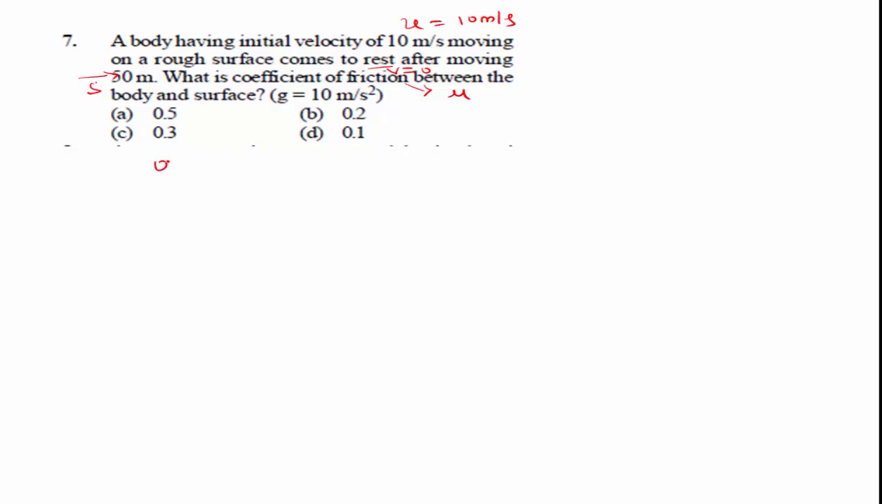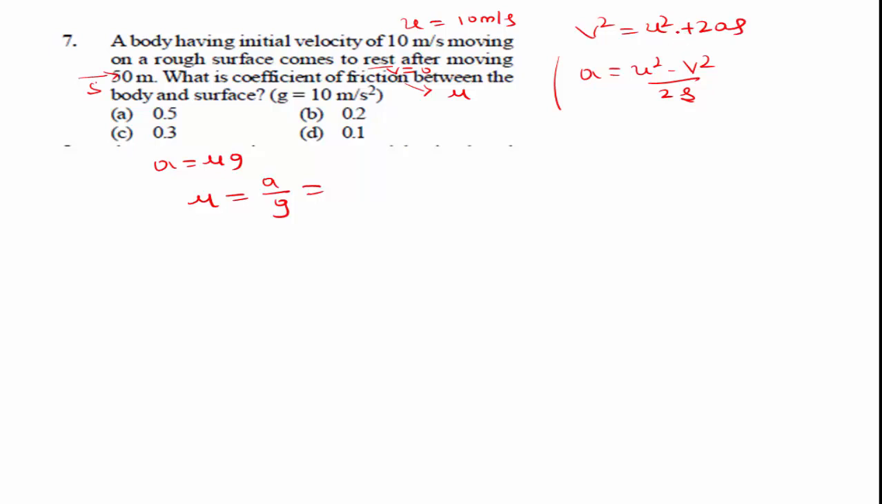Here, using the formula, acceleration a is equal to mu into g, so mu is equal to a divided by g. Here a we know from the formula: from v square is equal to u square plus 2as, I can write a is equal to u square minus v square divided by 2s.